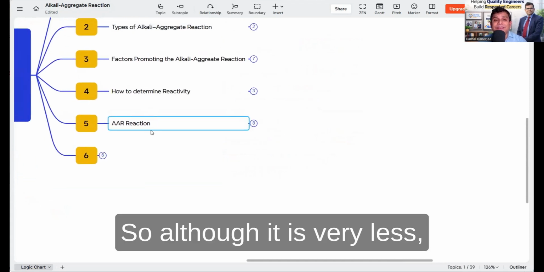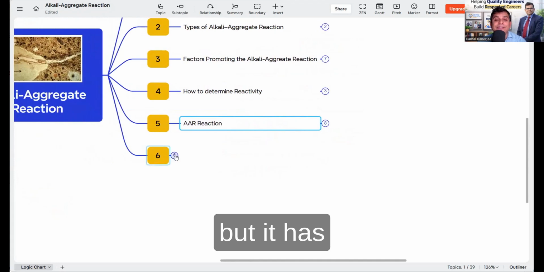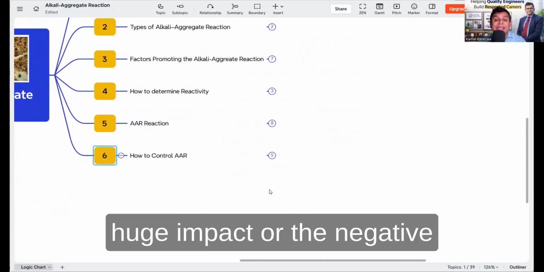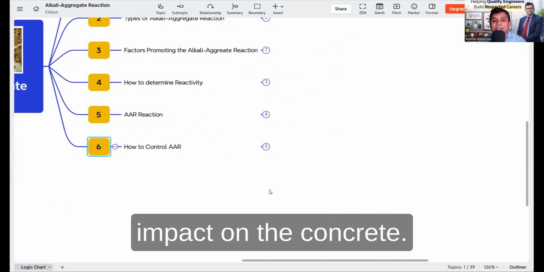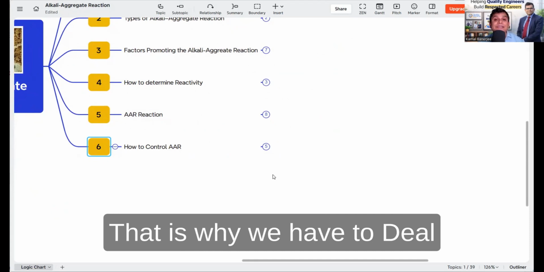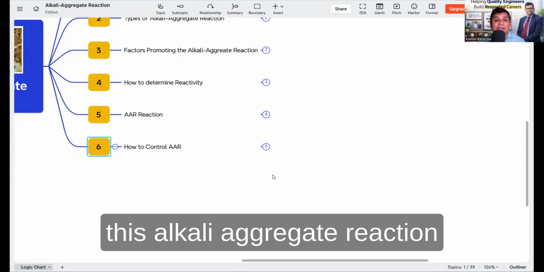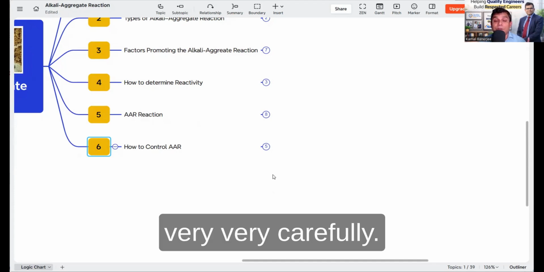So although it is very little, it has a huge negative impact on the concrete. That is why we have to deal with this alkali aggregate reaction very carefully.